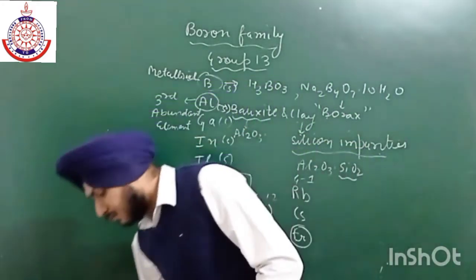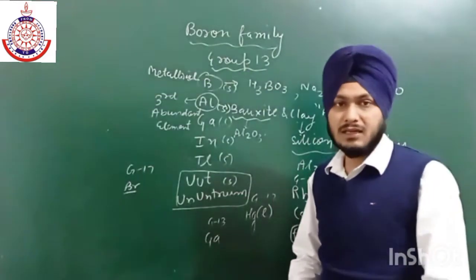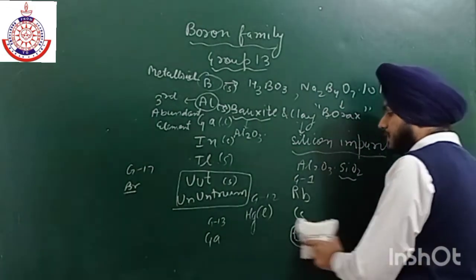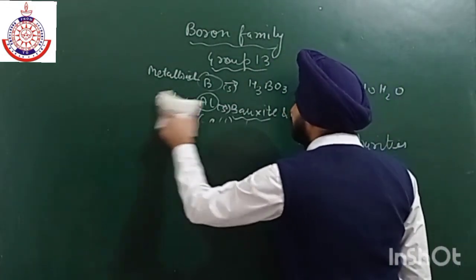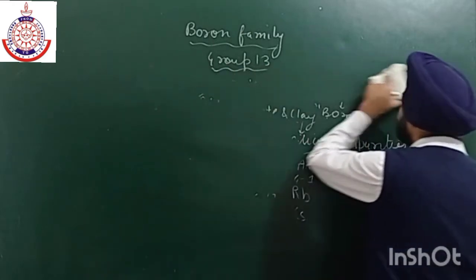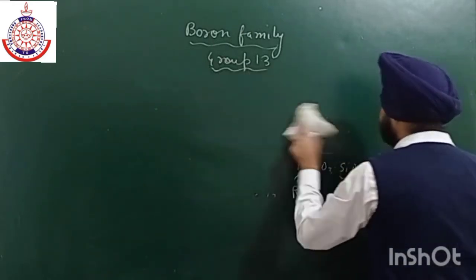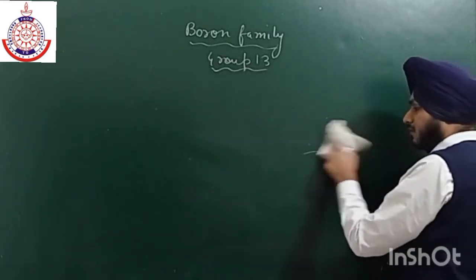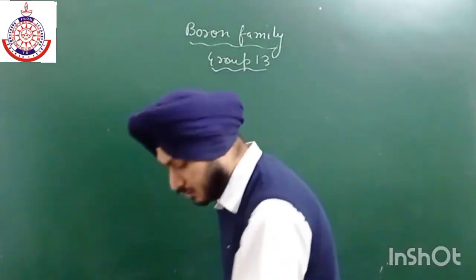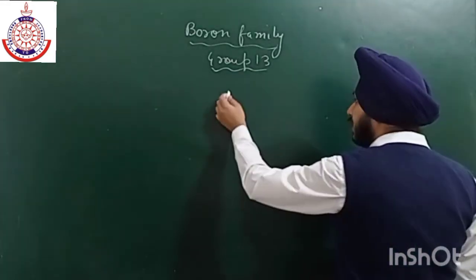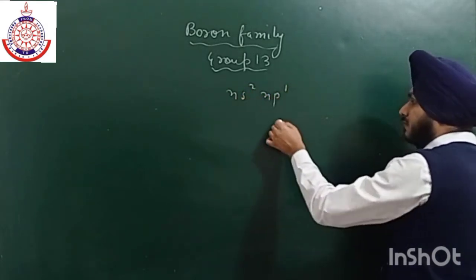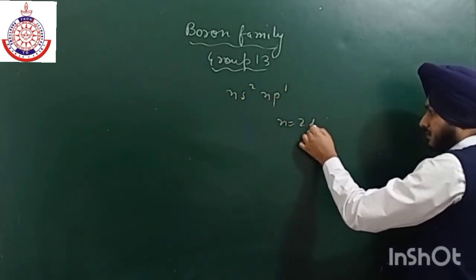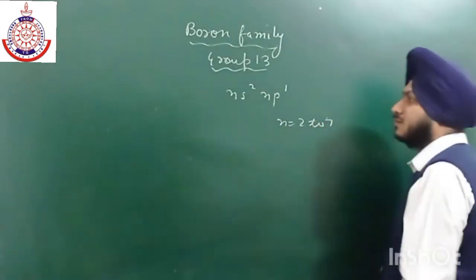Now let us discuss their electronic configuration as well as their physical properties. The general electronic configuration is ns2 np1, where n is from 2 to 7.